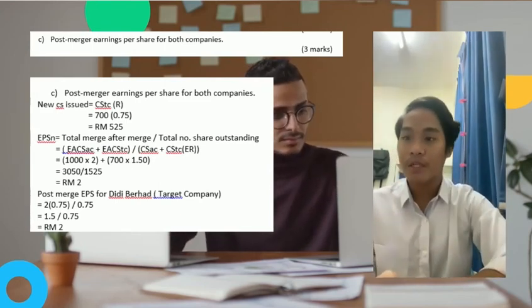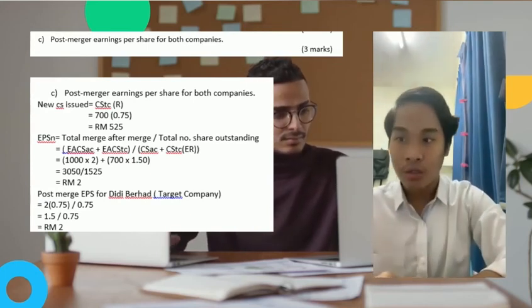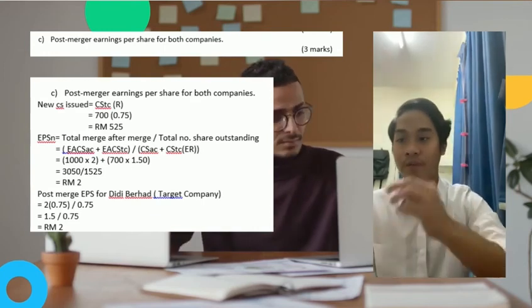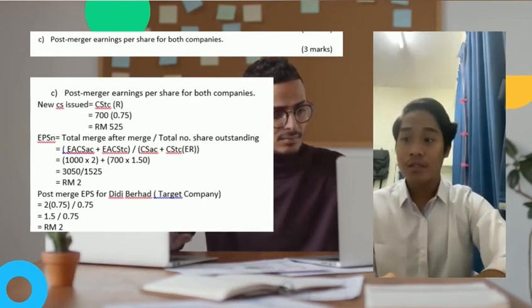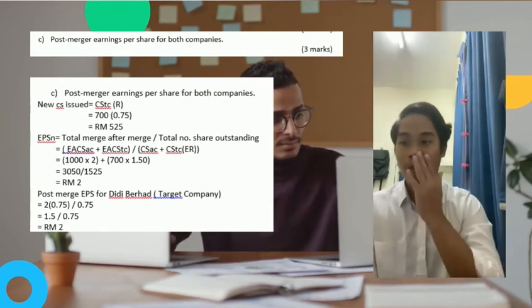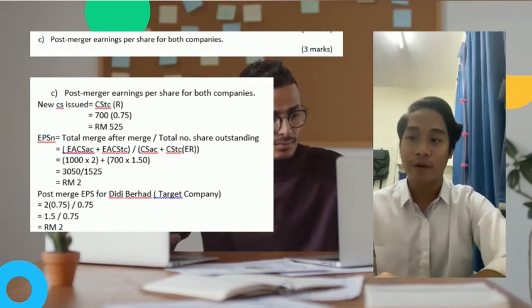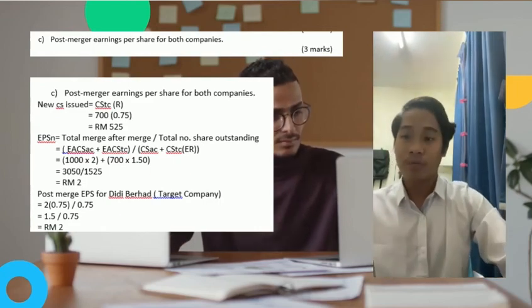For post-merge EPS for Didi Berhad, which is the target company, 2 multiplied by 0.75 divided by 0.75, and it will get 1.5 divided by 0.75, and the answer is RM2.